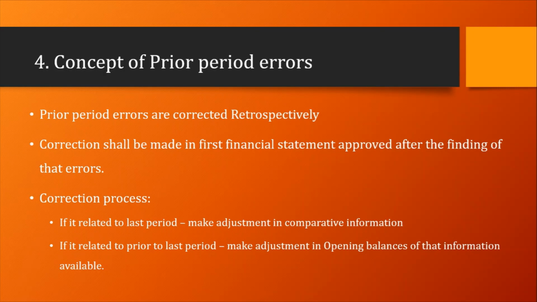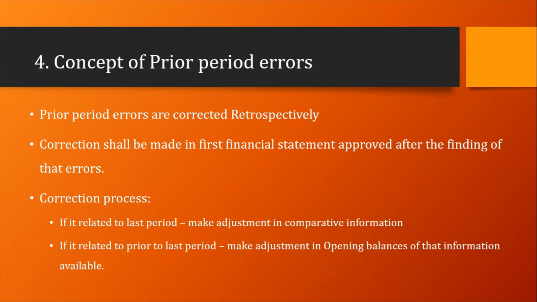Topic number 4, concept of prior period errors. Prior period errors are corrected retrospectively. It means we have to make the changes from the prior period to which these errors are related. Sometimes it happens that we don't have the financial data needed to make the changes, so we have to make the changes from the period for which we have reliable data.